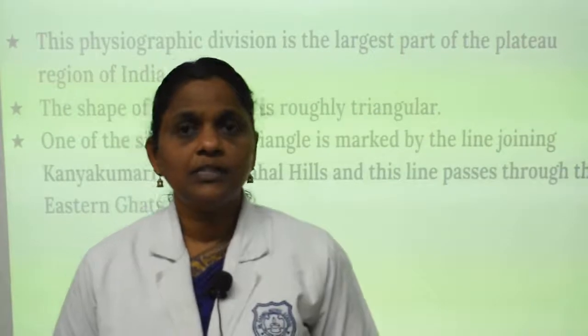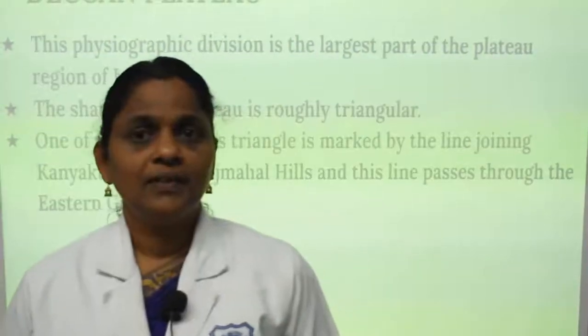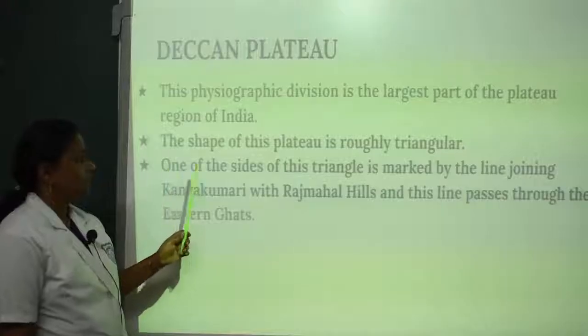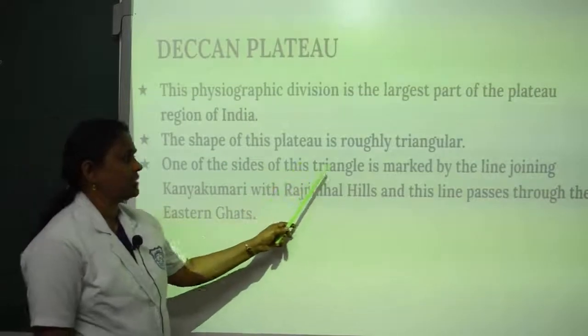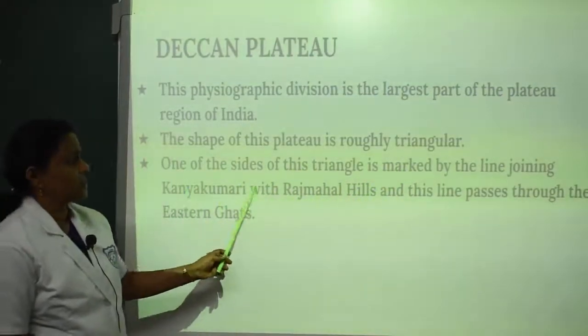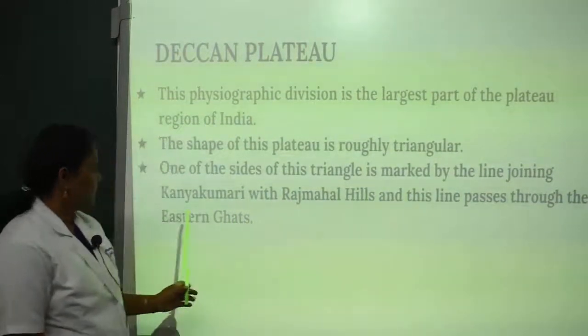Plateau is the largest part of the physiographical division of India. The shape of this plateau is triangular. One of the sides of this triangle is marked by the line joining Kanyakumari with the Rajamagal Hills, and this line passes through the Eastern Ghats.